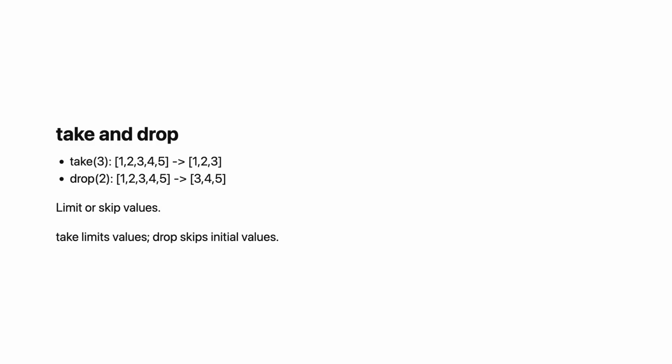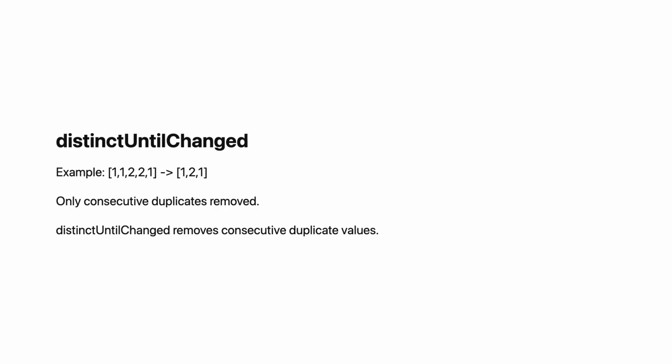distinctUntilChanged removes consecutive duplicates. Flow emits 1, 1, 2, 1. After distinctUntilChanged, you get 1, 2, 1. Only consecutive duplicates are removed. The final one is not a duplicate of anything immediately before it. Use this for event streams. User moves mouse, many events with same position. You only want events when position changes.